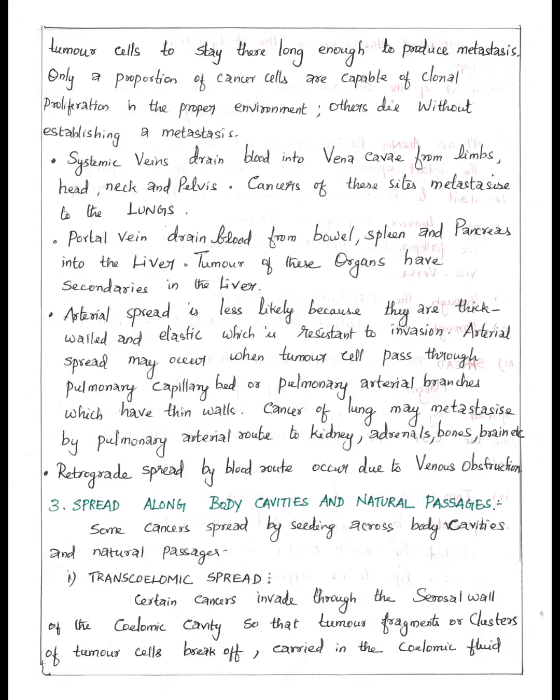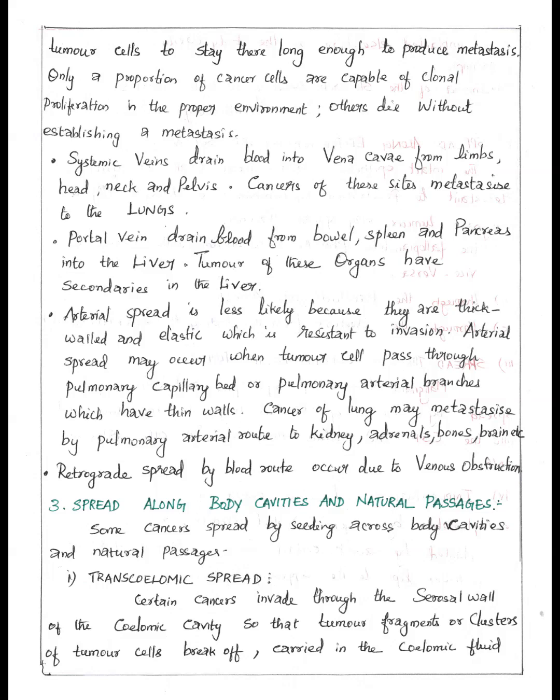But arterial spread may occur when tumor cells pass through pulmonary capillary bed or pulmonary arterial branches, which have thin walls. For example, cancer of lung metastasizes by pulmonary arterial route to kidney, adrenals, bones, brain. Venous obstruction results in retrograde spread by blood.